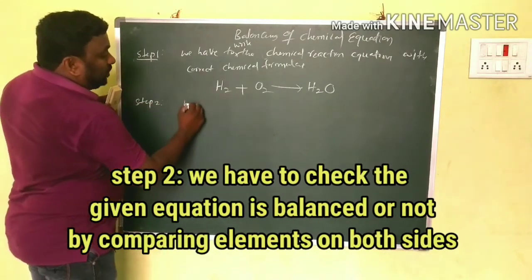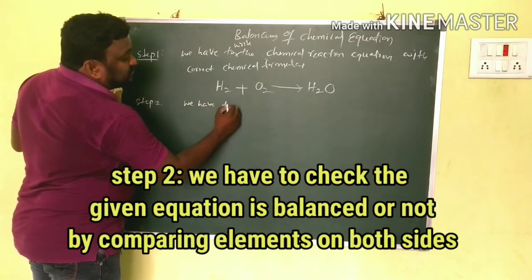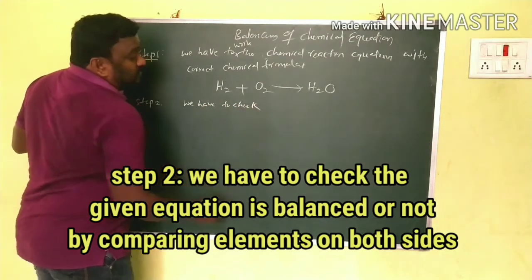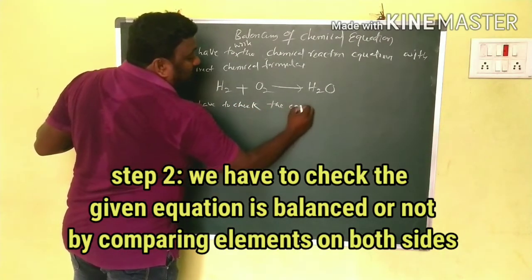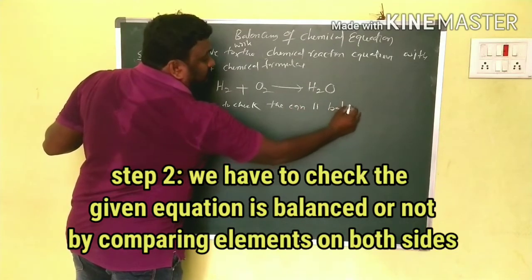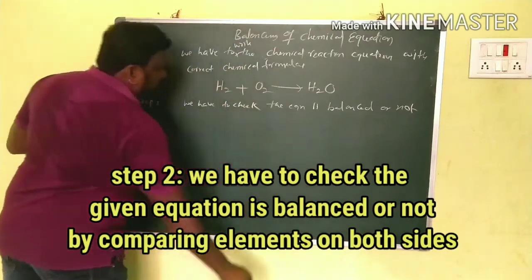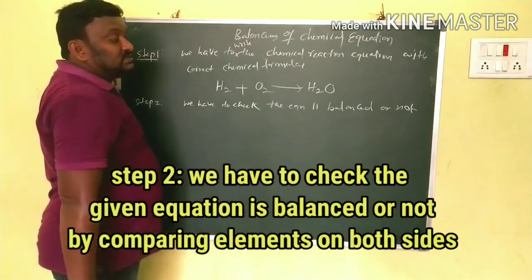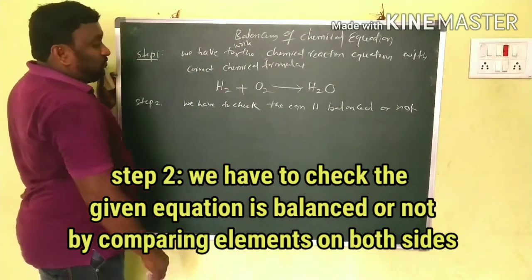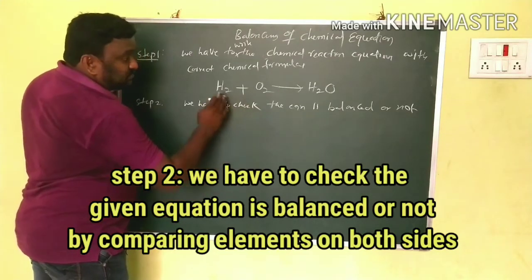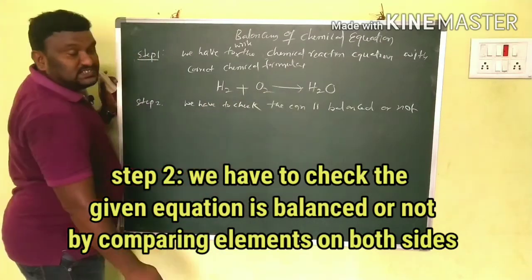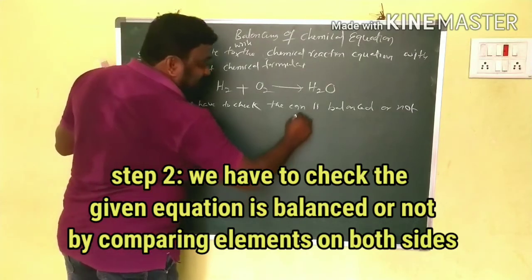And now, the second step. We have to check whether the equation is balanced or not. For that we have to check the number of elements on both sides.